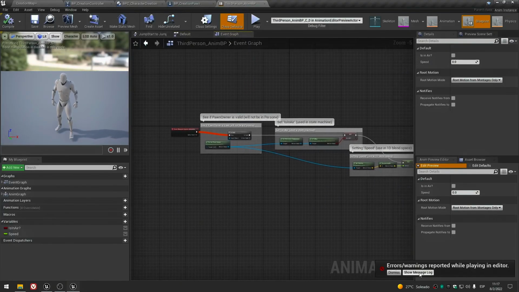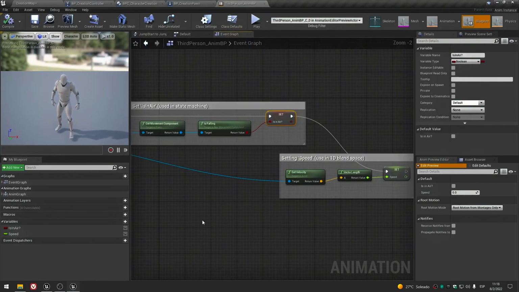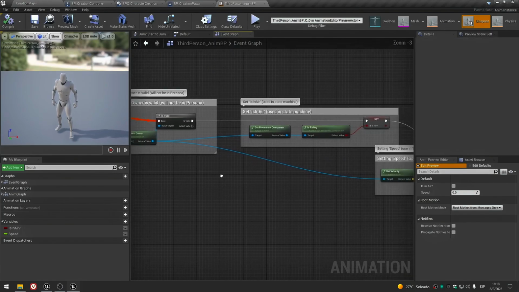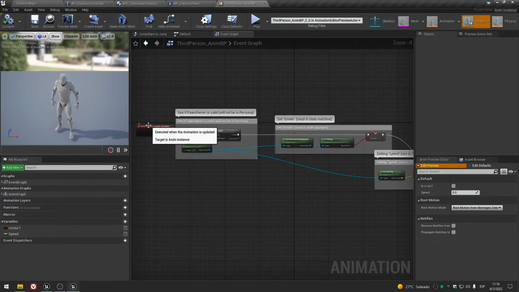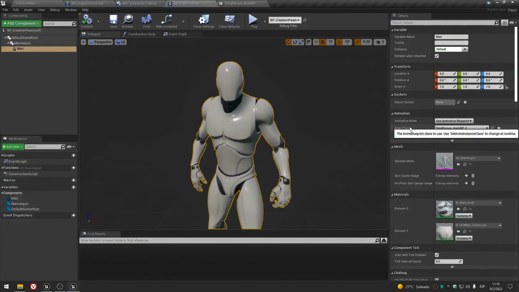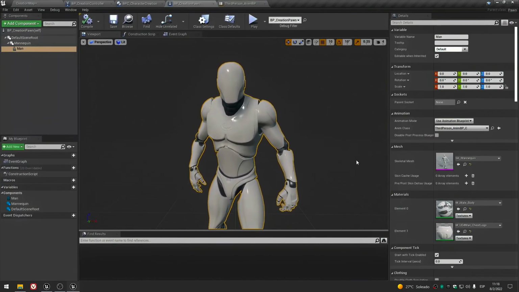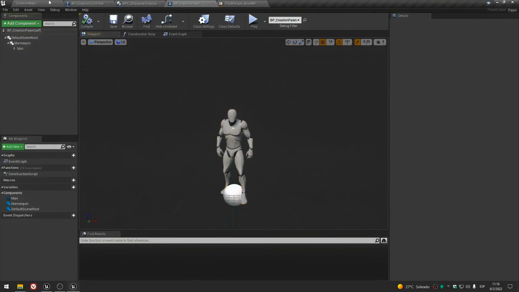And in this case, what it is trying to find out is if the character is actually in the air. The system doesn't know if the character is in the air, on the ground, or falling. And that's happened because our mannequin, our pawn, doesn't have a movement component. We didn't add any. You can see here we don't have a component.